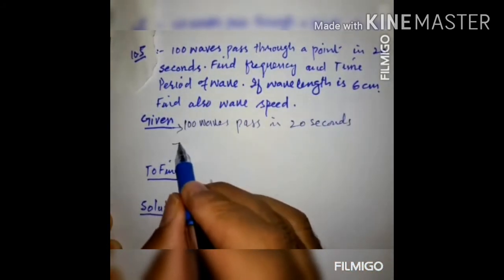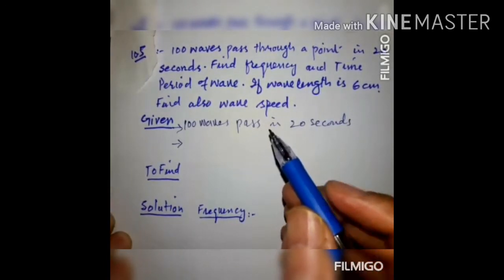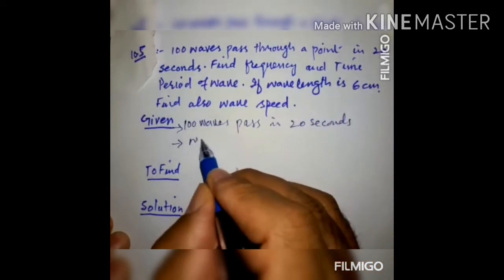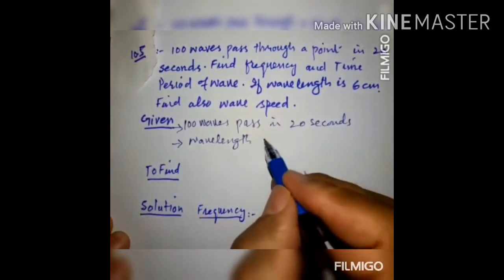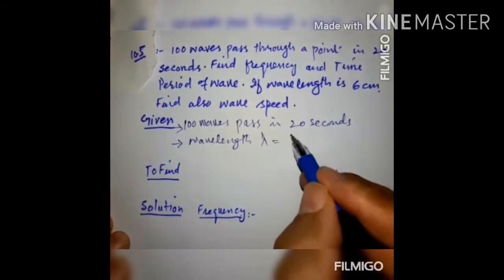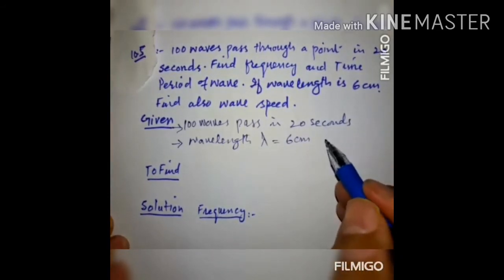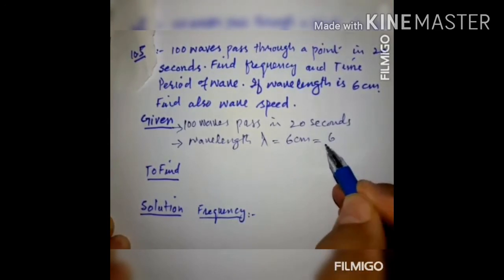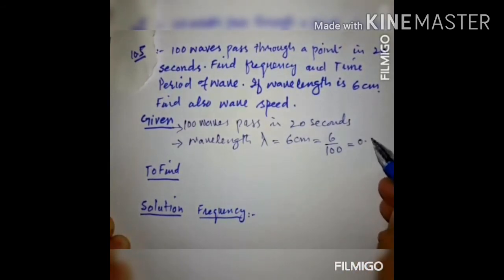Number 2, wavelength, lambda, this is 6 cm, this is given. If we convert centimeter into meter, we will divide it by 100 and the answer will be 0.06 meter.